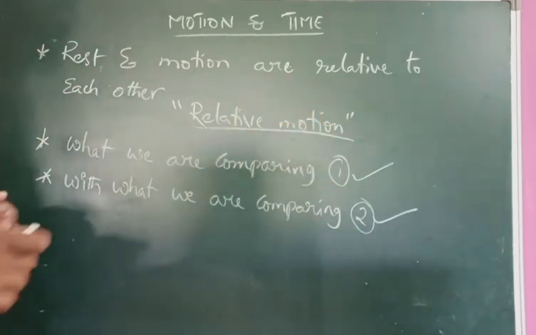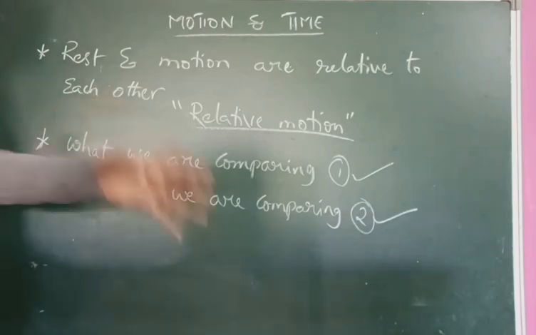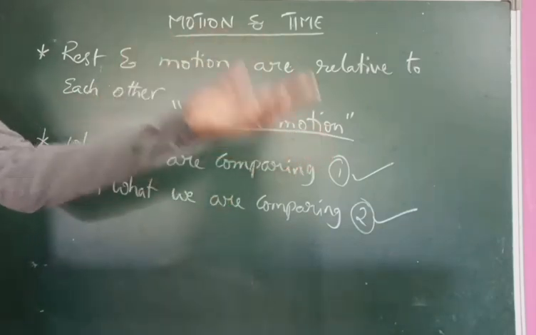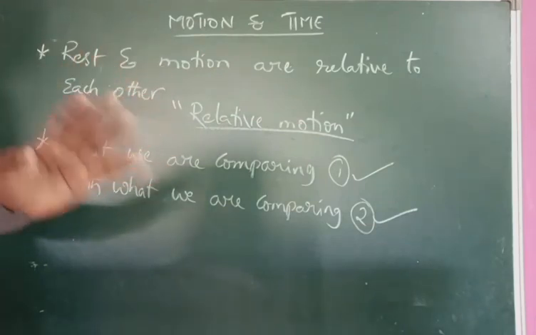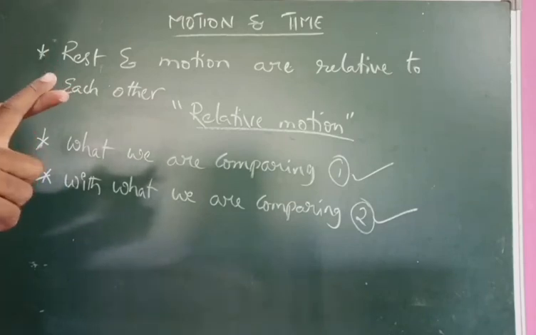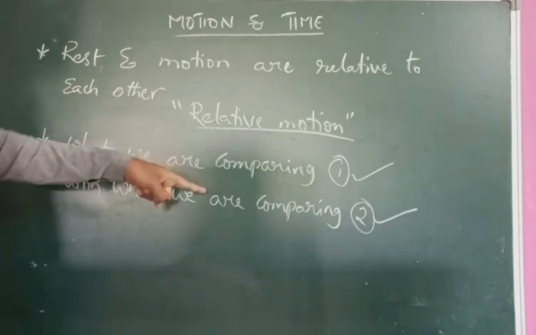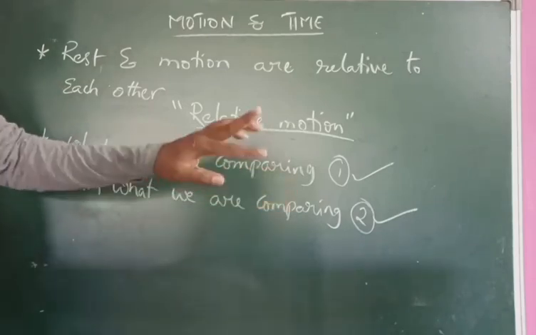Focus on this. Remember these 2 points so that it's easy to say that that body is in rest or that body is in motion. It's so easy. How many bodies should we have? 2 bodies. The first body is the body we are comparing. The second one is the body with which we are comparing.